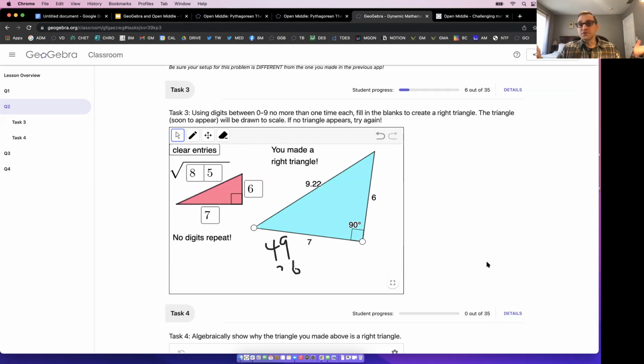You could probably make a Google Sheet, put all the possible legs in one column, the other legs in the other column, and then do A1 squared plus B1 squared and see, you know what I'm saying? So a table like that, in my opinion, is easy to generate. But to me, I don't really care how many solutions there are. I'm not saying it's not important, but I just want to see what kids could create.